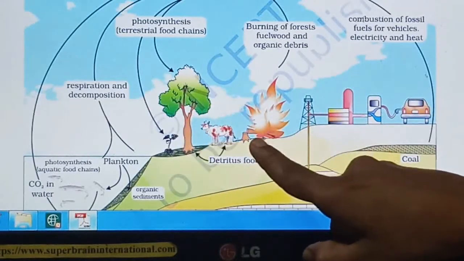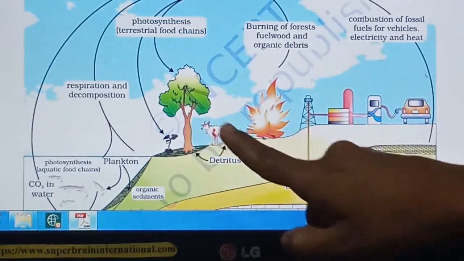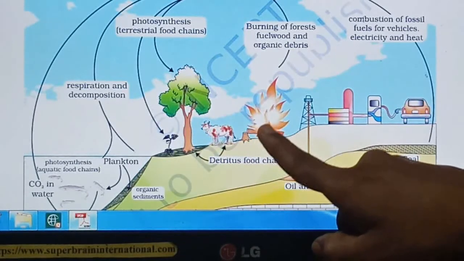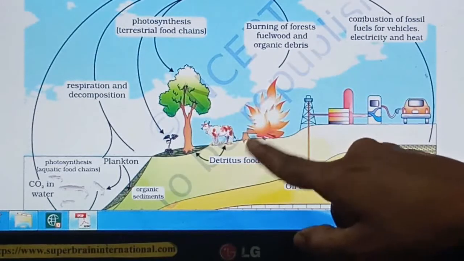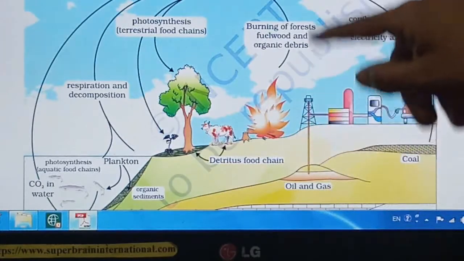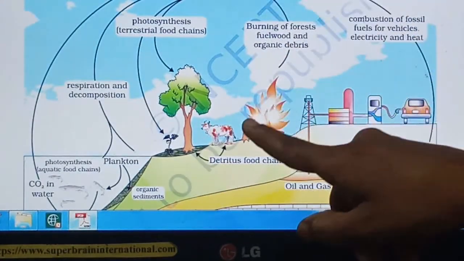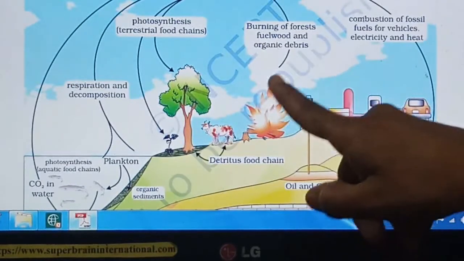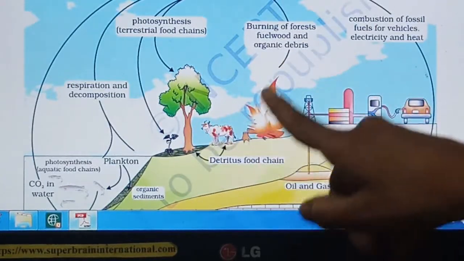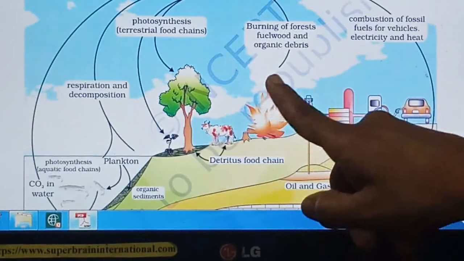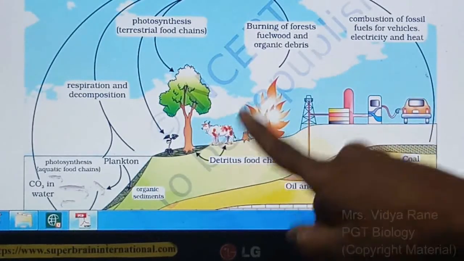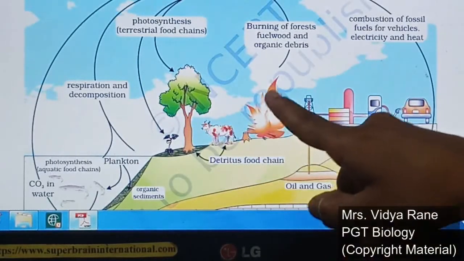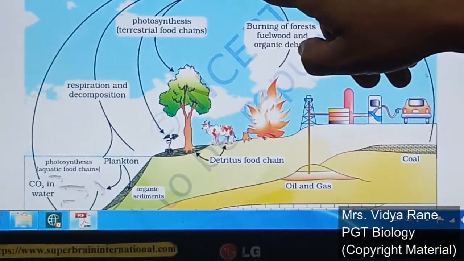So whenever the plant body or any animal's body is burned, during the burning process the carbon compounds get decomposed, oxidized and get released back into the atmosphere as carbon monoxide or carbon dioxide gas, right? So during the burning of a forest or fuel wood, or any organic material, carbon dioxide is released back into the atmosphere.